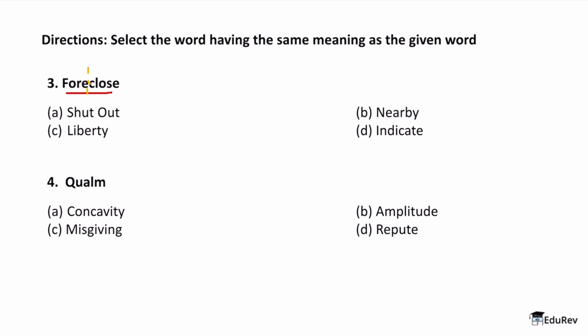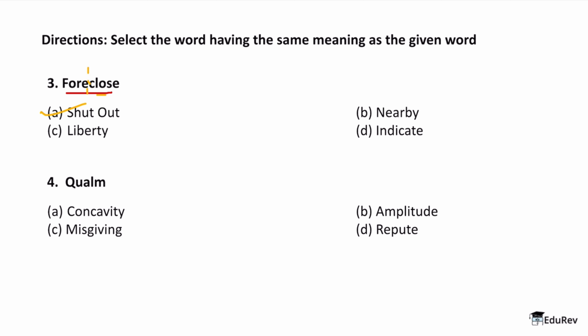So now if we just understand this part and we are doing this question in the CAT examination, we would clearly go for option A, shut out, because this sounds similar to closing, right? And that will be the right answer. But the question is, and the point of this video is, to understand the meaning of each word properly.